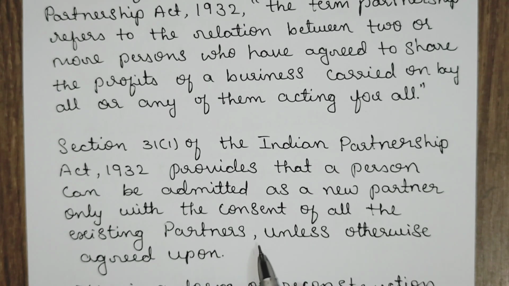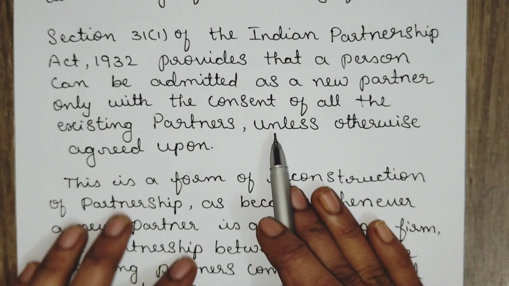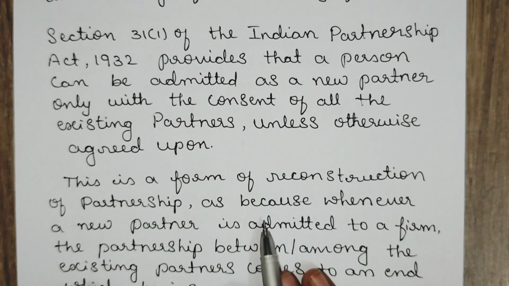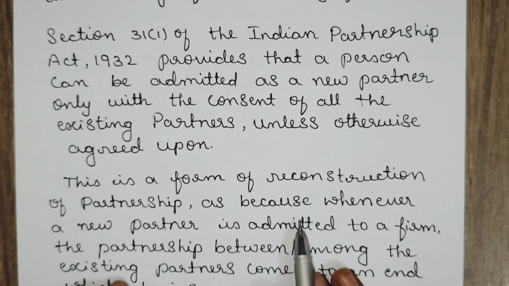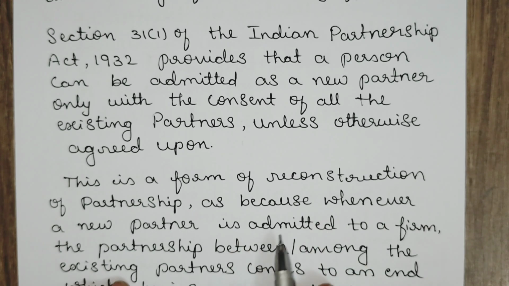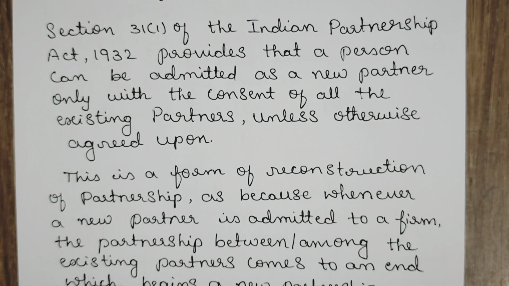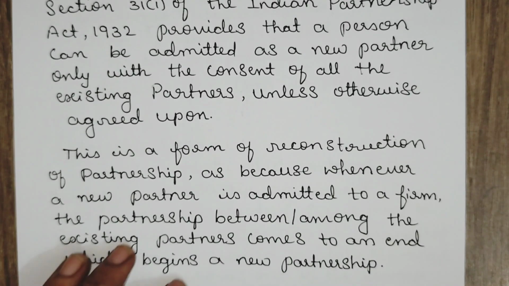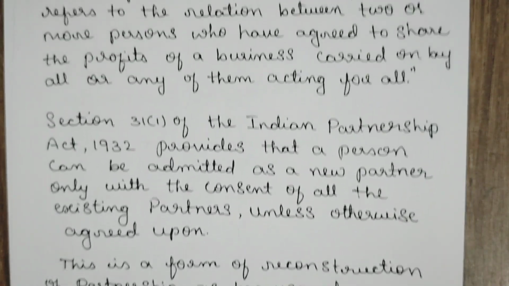As I already stated, it is with the consent of all the existing partners only that you are admitting a new partner into the firm. And here, when a new partnership firm takes place, that is, when you admit a new partner, it is called reconstruction, because the old agreement comes to an end. That is why it is called reconstruction and a new partnership begins. What adjustments take place when they admit a new partner?